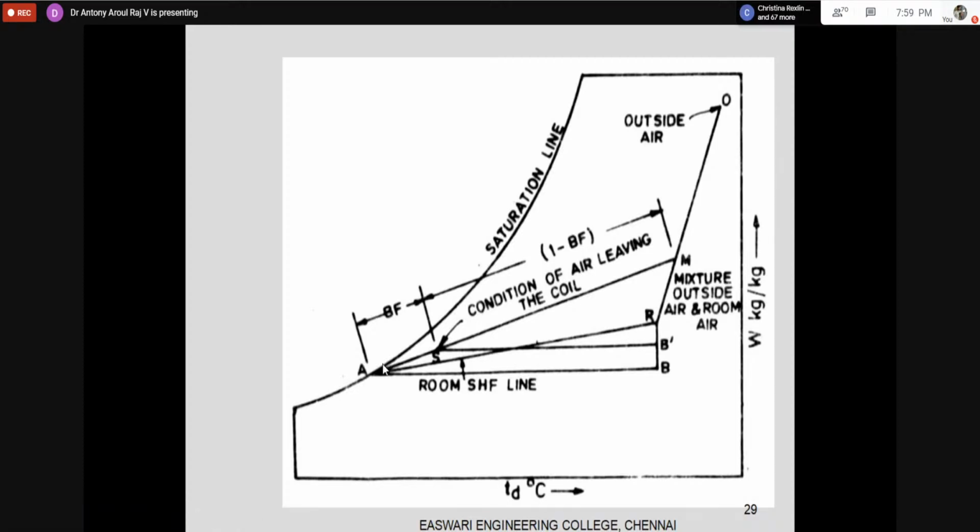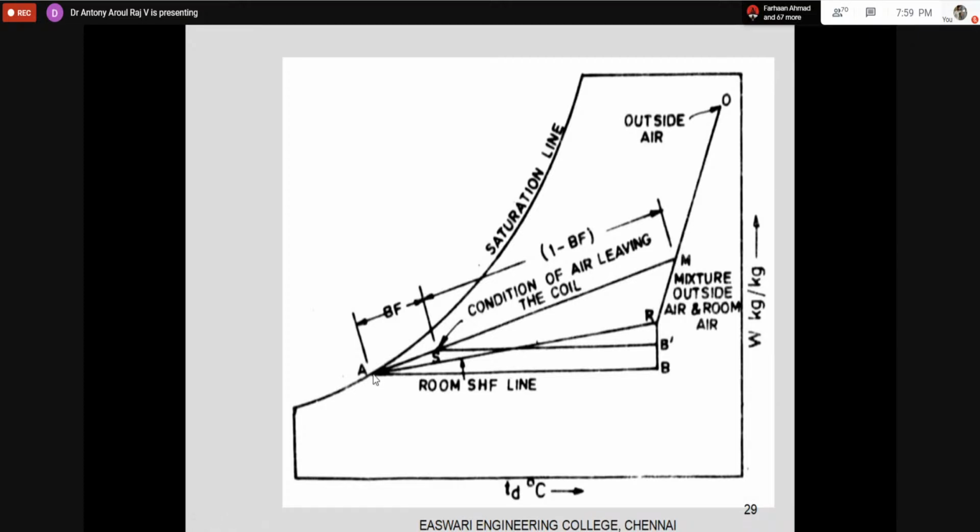Room sensible heat: if you want to meet the requirement, the supply point should be somewhere on the room sensible heat factor line, so it should be on the SR line. But now you find that your SR line is with the ADP, and your mixing condition MA is going directly to meet the ADP.